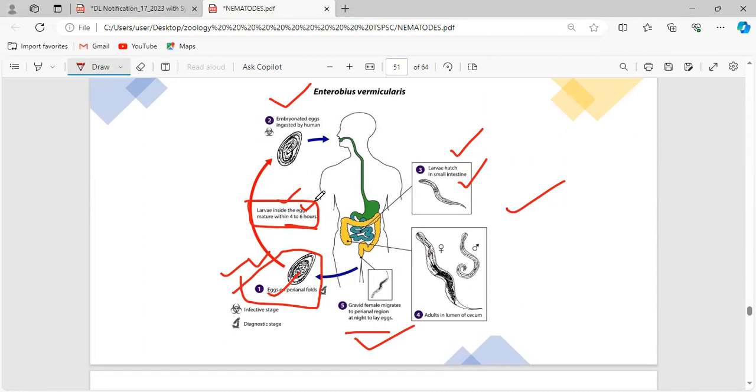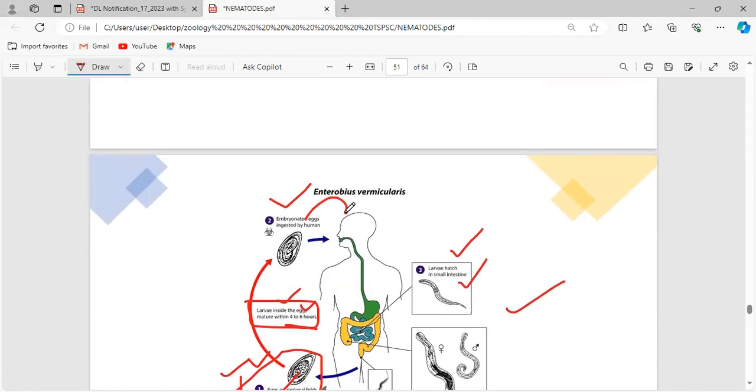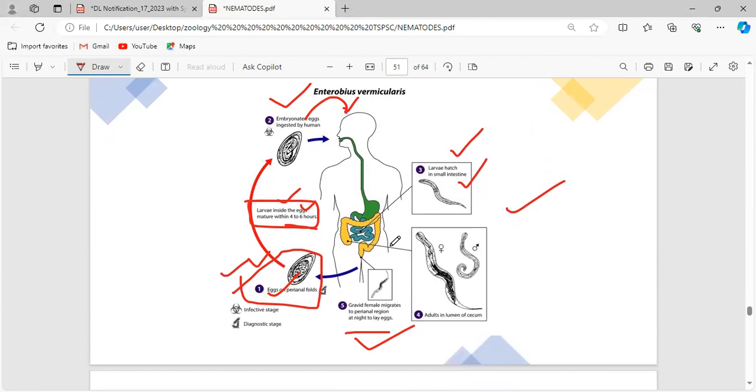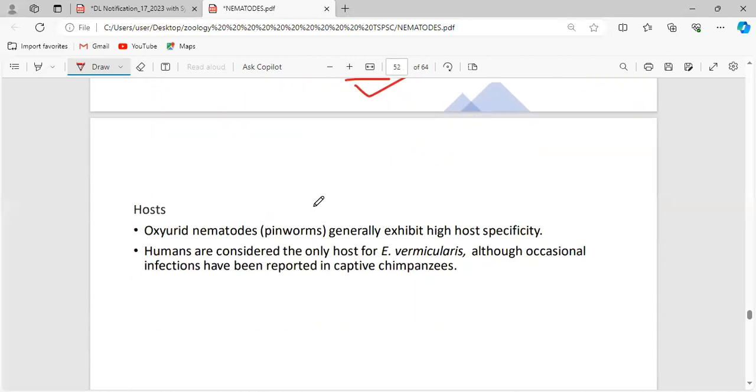They mature within 4 to 6 hours. Once again, the eggs will be ingested by humans. The eggs will reach the small intestine, and there the adult form will be formed. Now they attain sexual maturity and fertilize. Once again, the gravid female, those who have the capacity to lay eggs, will reach which region? The perianal region, particularly at night time, where they lay eggs. This is with respect to Enterobius vermicularis.